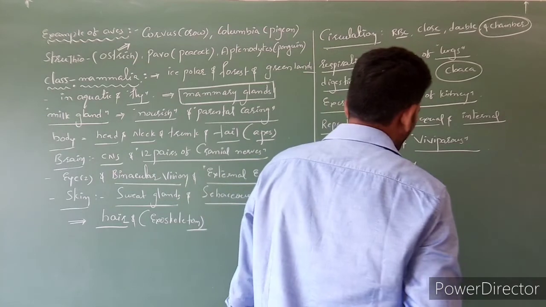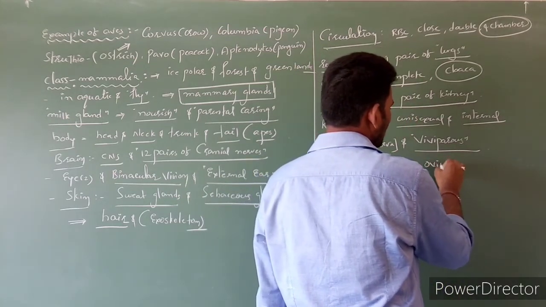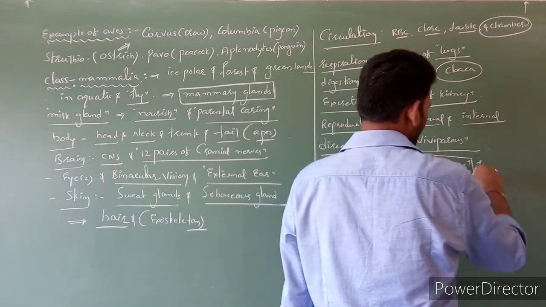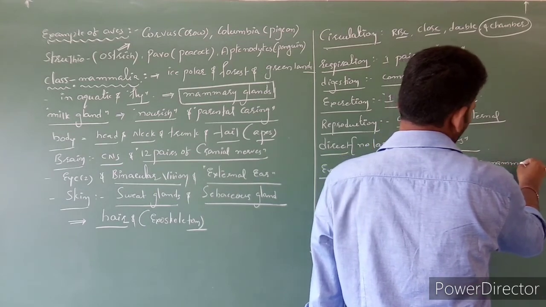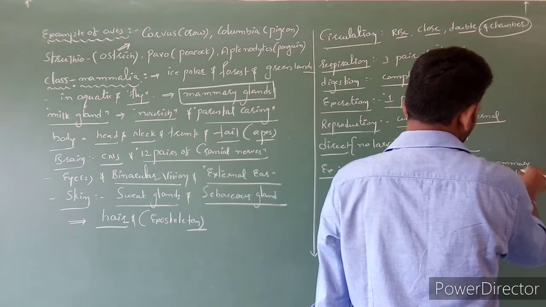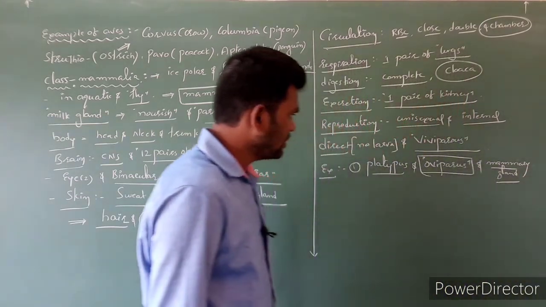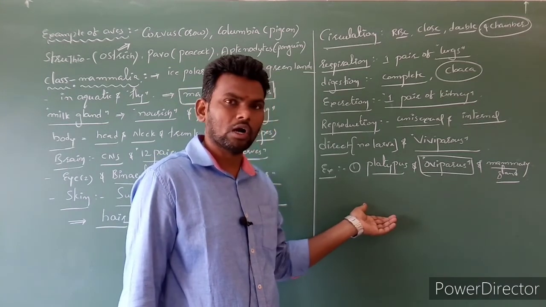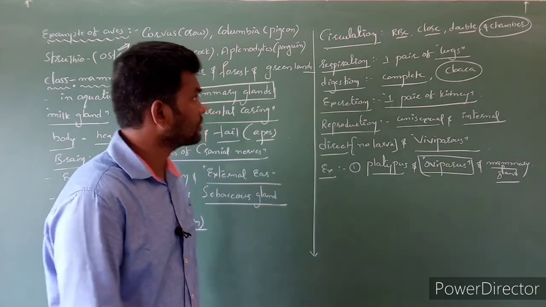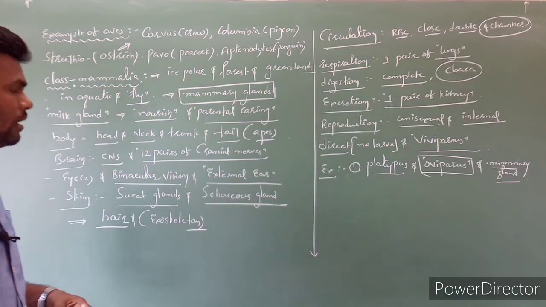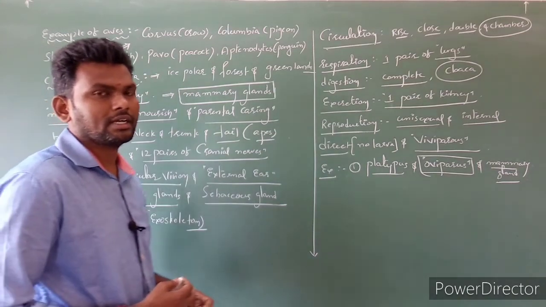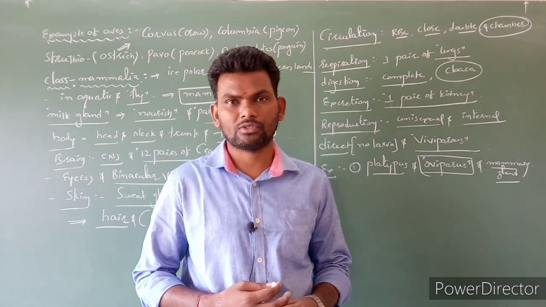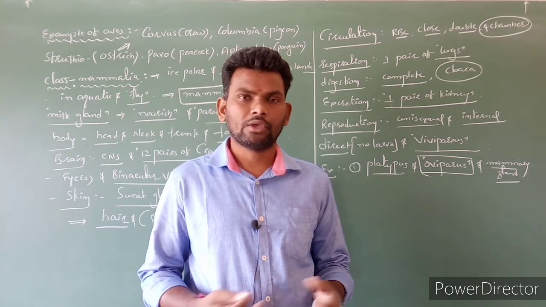Next, here examples. One of the best examples is platypus. Platypus is oviparous, but it has mammary glands. So the remaining all, which are like tiger, lion, cat, human, dog, horse, all will be coming under which class? Mammalia. So this is the entire classification of chordates, vertebrates, pisces, tetrapods. Clear? Thank you all of you.